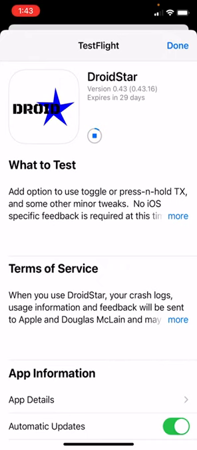Again, this might take you a few minutes or a few seconds based on your internet speed. But once it's installed, you'll simply click on open. Hopefully this won't take much longer.